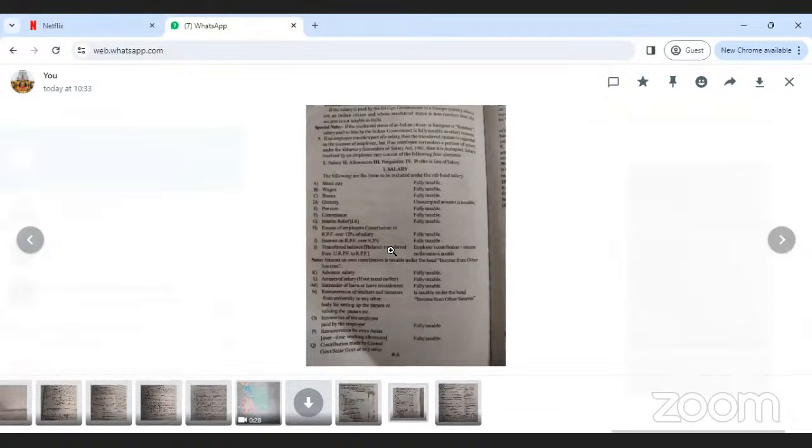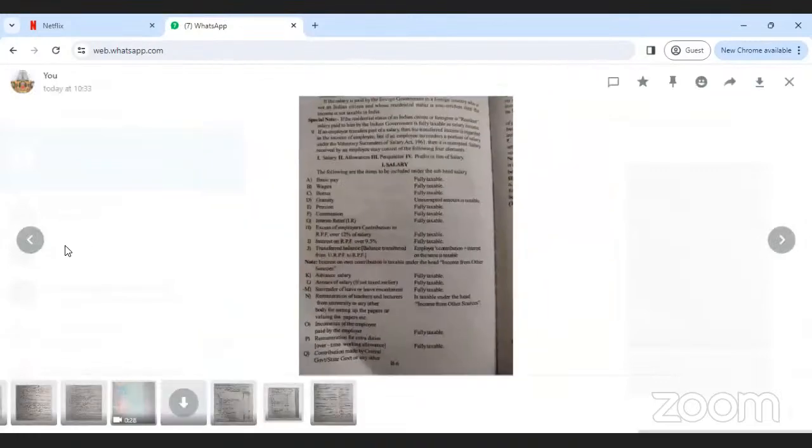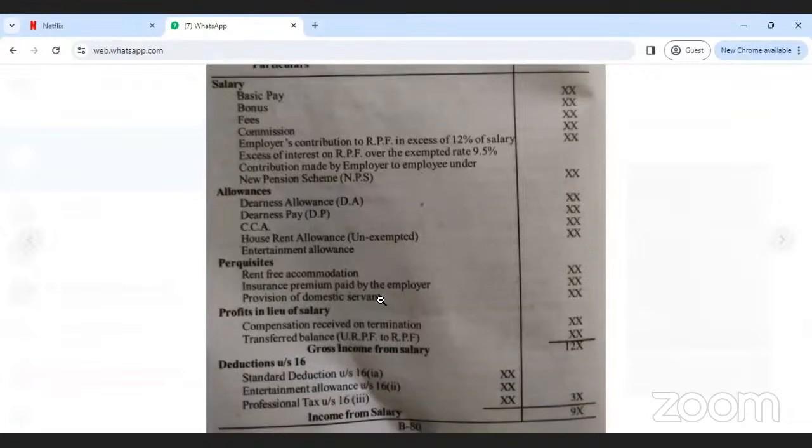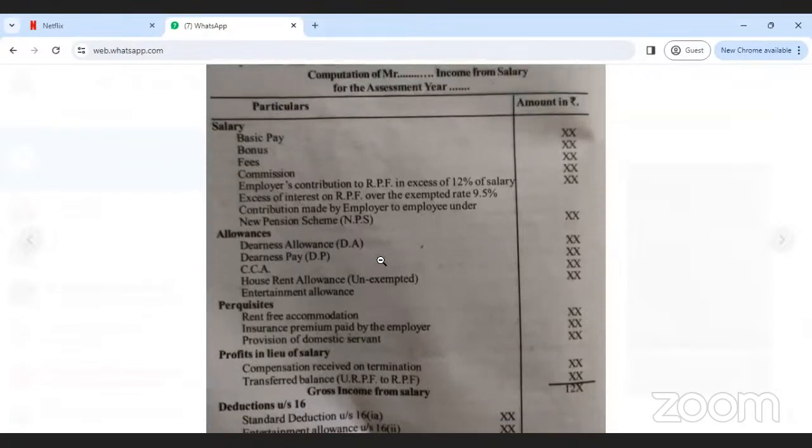Yeah, one more important thing. Some items, you take the pic now, take the screenshot. Okay.